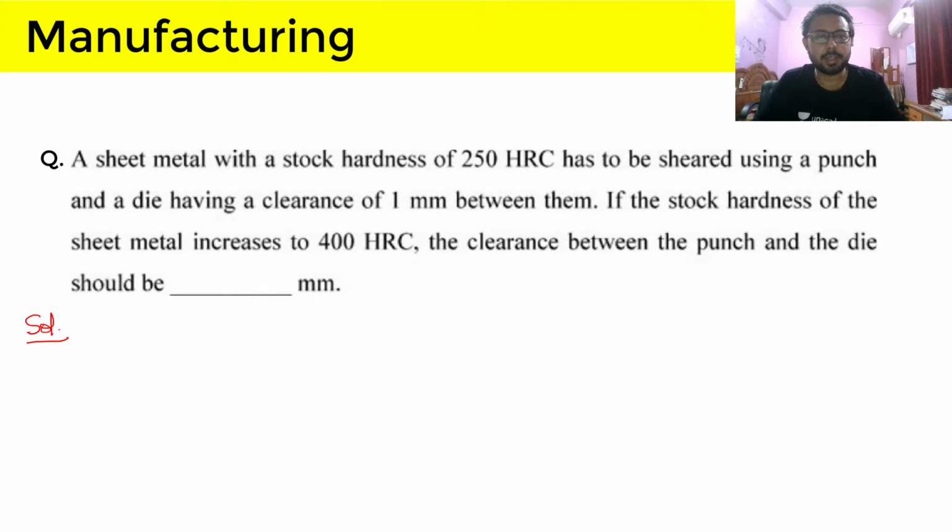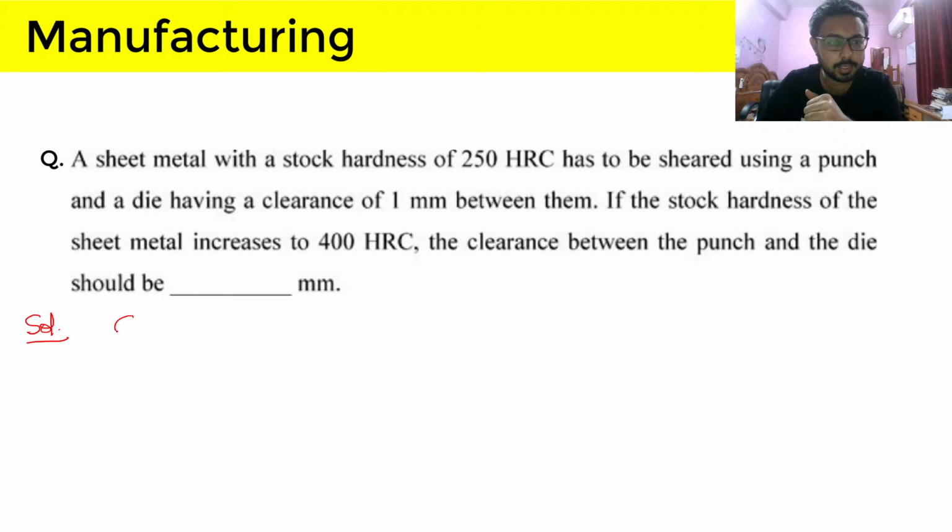A sheet metal with stock hardness of 250 HRC has to be sheared using a punch and a die having clearance of 1 mm between them. If the stock hardness of the sheet metal is increased to 400 HRC, the clearance between the punch and the die should be. So in this question, first of all, we will see the clearance formula.